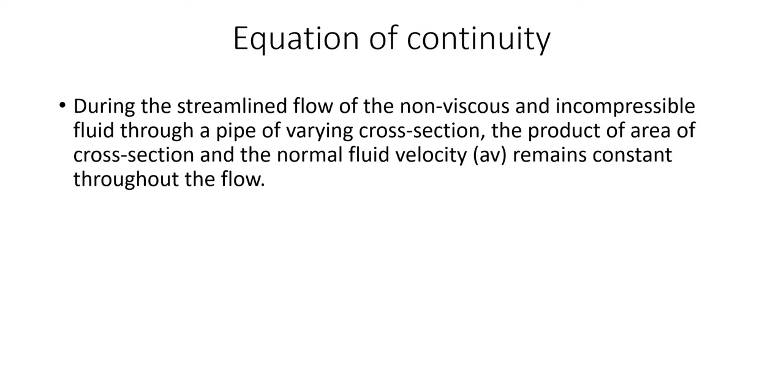So you can write for an ideal fluid, the product of area of cross-section and normal fluid velocity is constant. That is very important. You have to write, for an ideal fluid, or during the streamlined flow of a non-viscous and incompressible fluid through a pipe of varying cross-section, the product of area of cross-section and the normal fluid velocity remains constant. So we can write for an ideal fluid, A into V is constant. What is A? Cross-sectional area, and V is velocity. This is known as the equation of continuity, and it is very, very important.